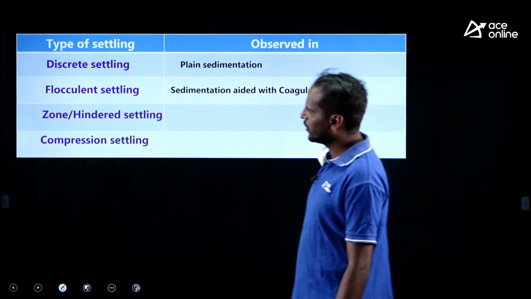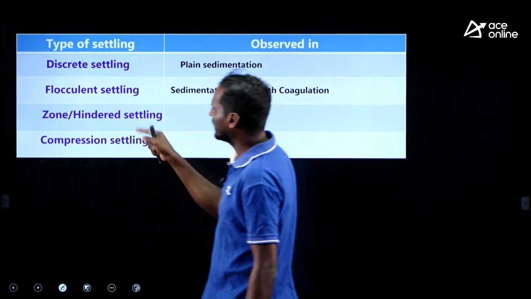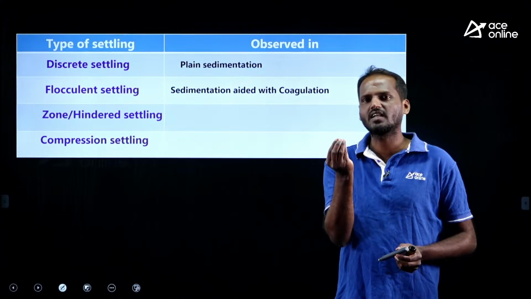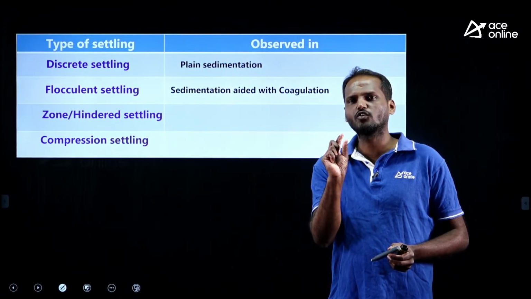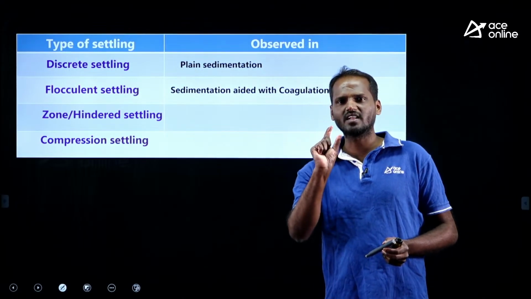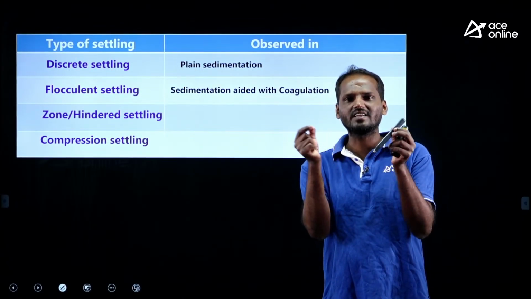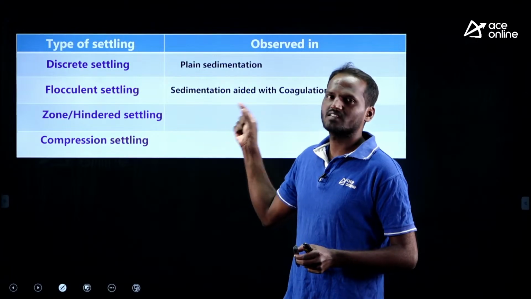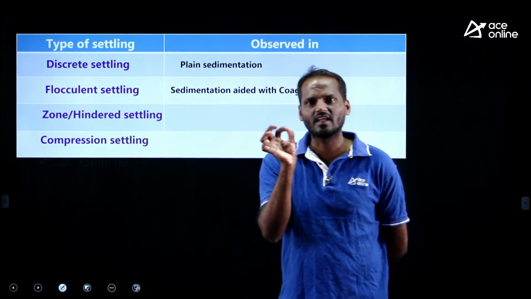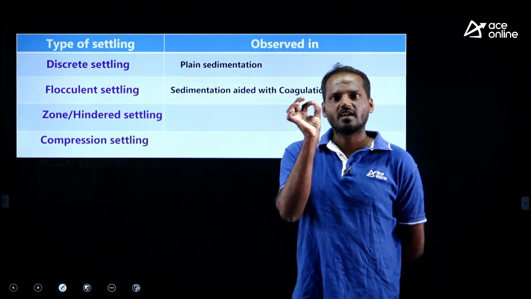What about type 3, where you observe zone or hindered settling? The concentration of the particles is very high, so the particles are bombarding each other, meaning their hindrances are more. They are contacting each other due to the higher concentration. Due to that, the particles attain the same relative velocity.